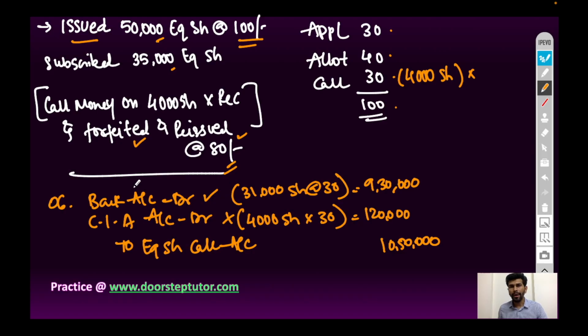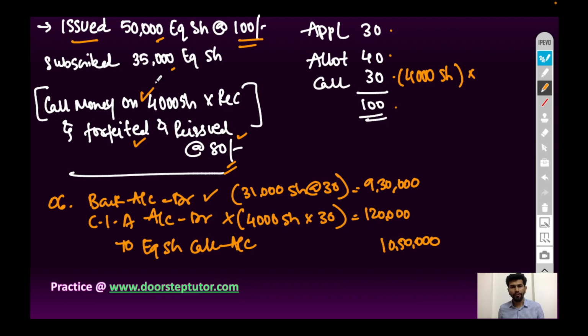Bank account will be debited for the shares on which call money is received, that is 31,000 equity shares. Call in arrears account will be debited with the shares on which call money is not received, that is 4,000 equity shares. And to equity share first and final call account will be credited with total amount, that is 10,50,000 rupees.